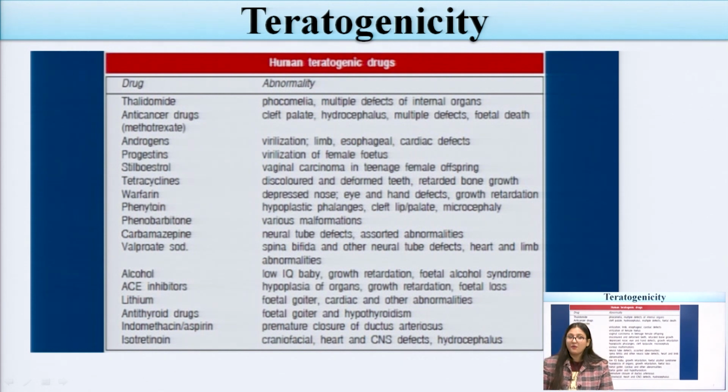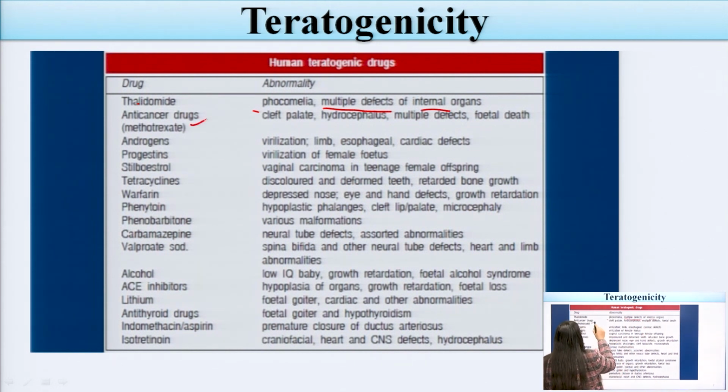Now these are some of the drugs and their human teratogenic effects. First of all, a very important drug, thalidomide. Thalidomide was withdrawn from the market. It may produce very serious teratogenic effects in the fetus, like phocomelia, and multiple defects can be seen in the internal organs of the fetus.